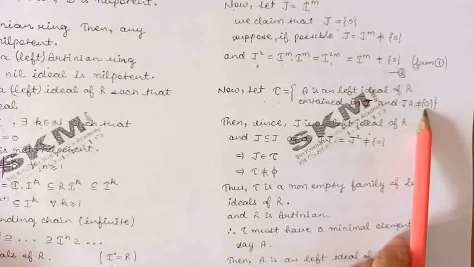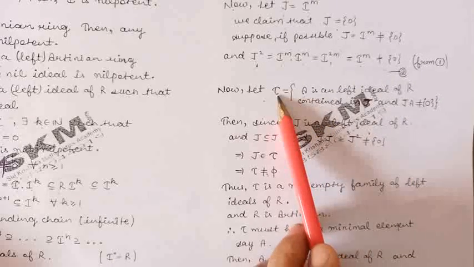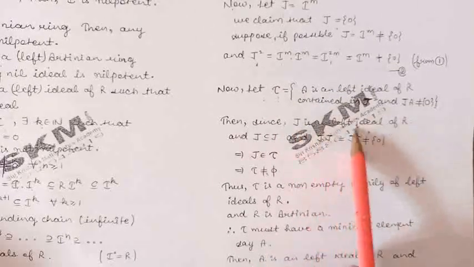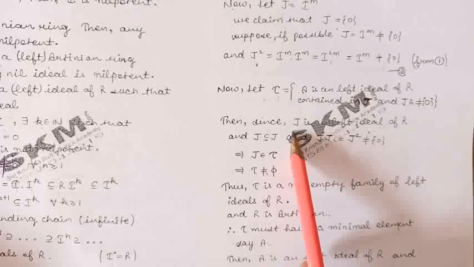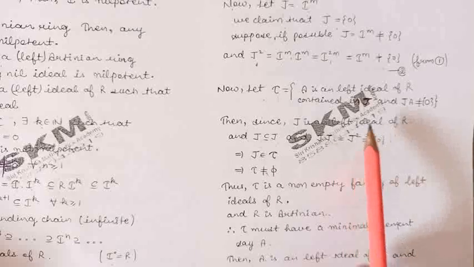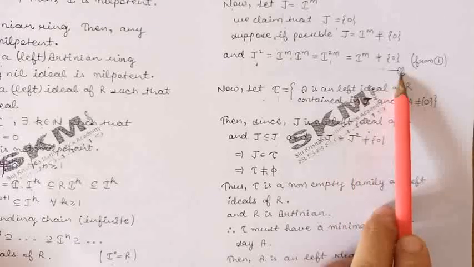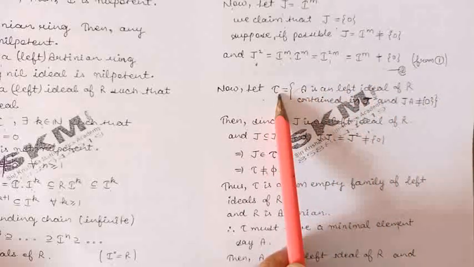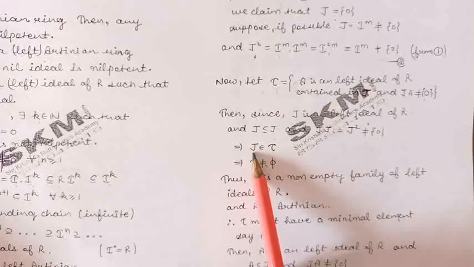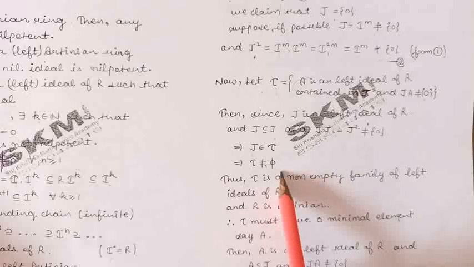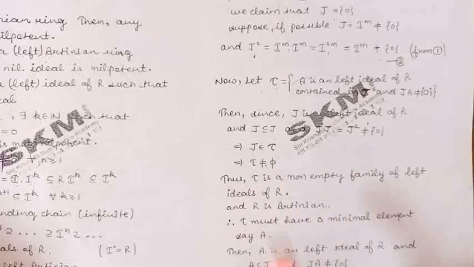Now let us verify that this is a non-empty collection of left ideals of the ring R. Because J is a left ideal of the ring R, and also J is contained in J, and J into J, that is J square, is not equal to 0, the definition of family tau is satisfied. So we can say that J belongs to this family tau. So tau is a non-empty family of left ideals of the ring R.